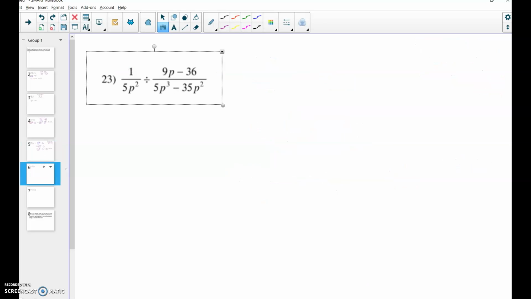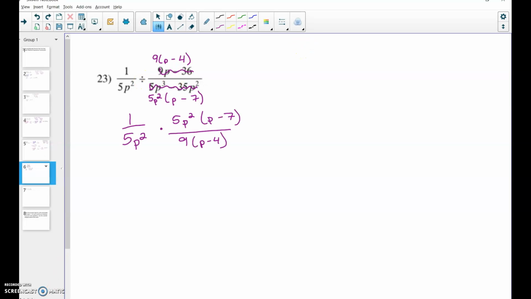All right, we're going to try number 23 now. So we have division, so that means I need to switch that to multiplication. When I do that, I'm also going to factor out. So let me do factoring out right now before I switch. So I can take out a 9, leaves me with p minus 4. Here I can take out a 5p squared, leaves me with p minus 7. All right, so now I'm going to cancel those out. Going to go ahead and switch this to multiplication and then switch my fraction.